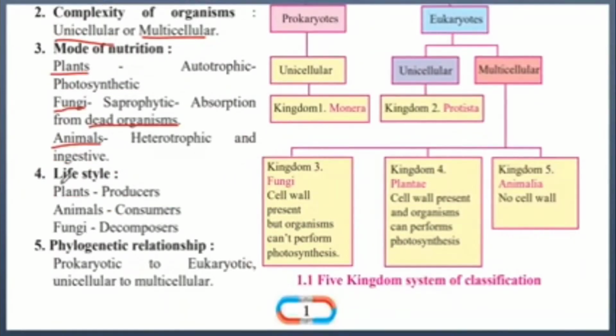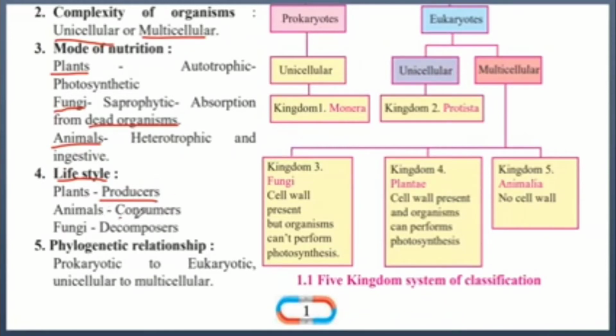Also, lifestyle was used to classify all the different organisms into different types. Plants were called producers because they produce their own food. They use photosynthesis to make their own food and store it in their leaves, fruits, etc. so that they can use it later for themselves and also so other animals can use it for themselves.